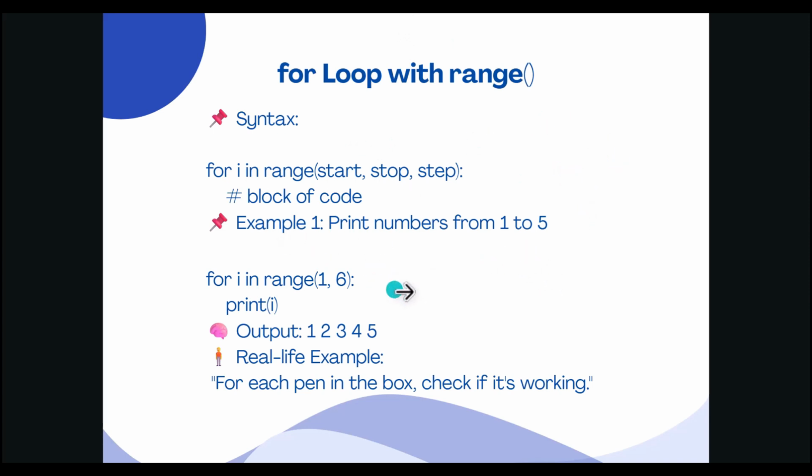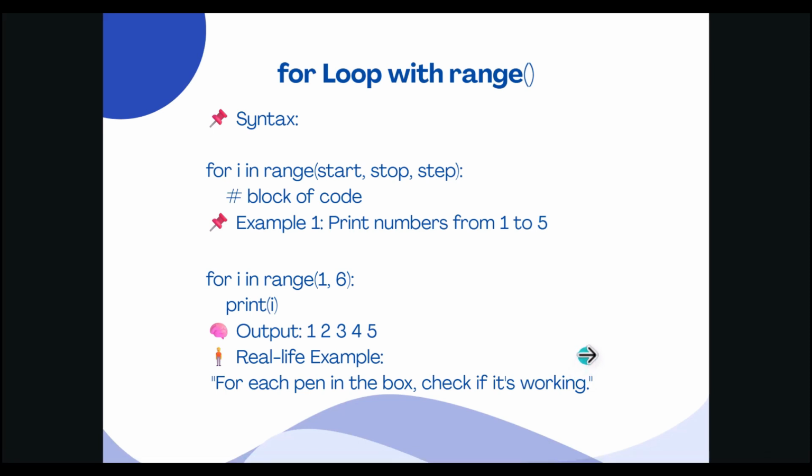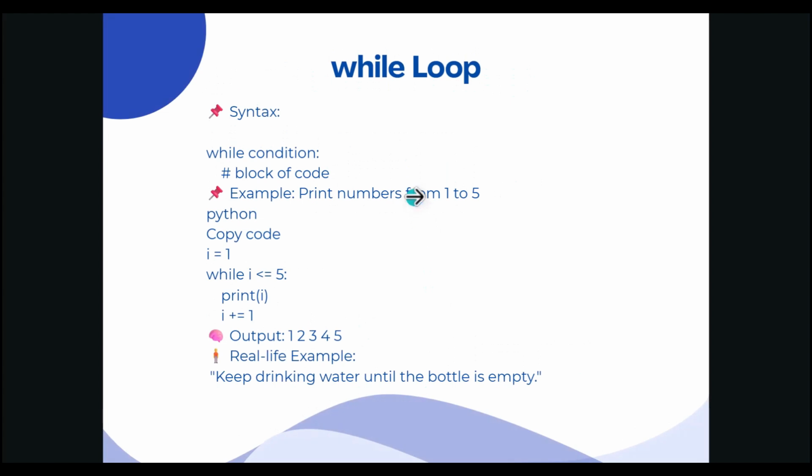step. Imagine you have a box of pens. Now, your task is to check if each pen is working. Instead of checking one by one, like check pen 1, check pen 2, and so on, you just say, for each pen in the box, check it. That's exactly what a for loop does. How does it work in your mind? Pick the first pen, check it, then the second pen, check it, and so on. Keep going until there are no pens left. This tells the computer to do the same task for each item in the group. So for that we are using the for loop.